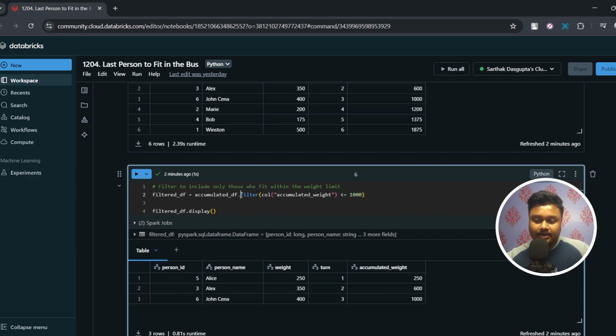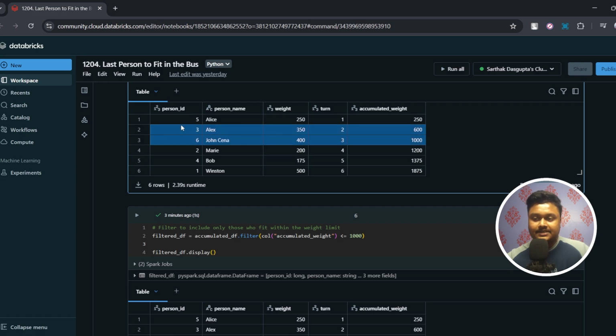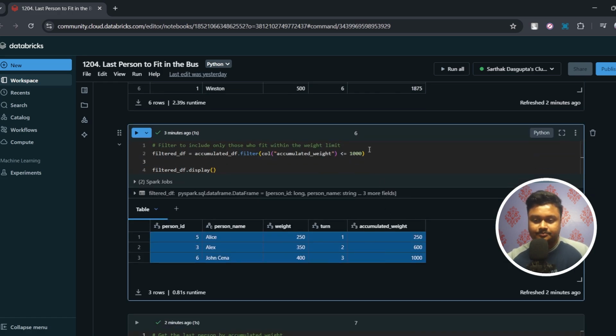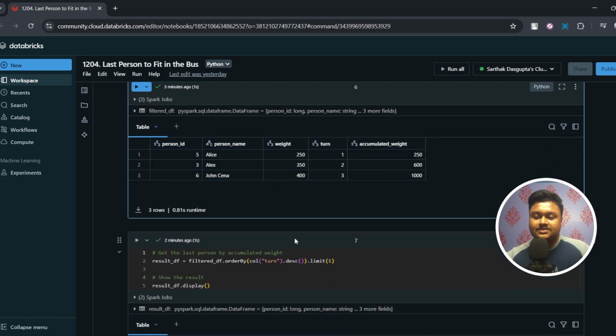So that's what I've done. I've applied a filter: accumulated weight less than or equal to 1000. So as you can see in this data as well, there are only 3 records that satisfy the condition. So this is what we have received. Now once we have got this, the question asks us to tell the last passenger who is going to board the bus.